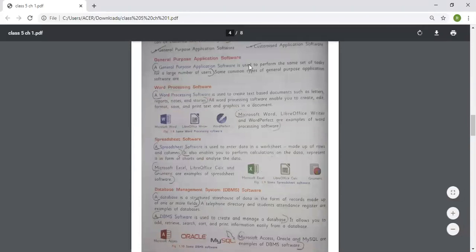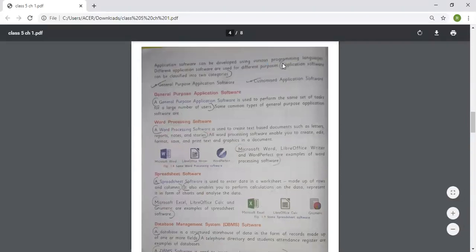Application software can be developed using various programming languages. Different application software are used for different purposes. Application software can be classified into two categories: general purpose application software and customized application software.